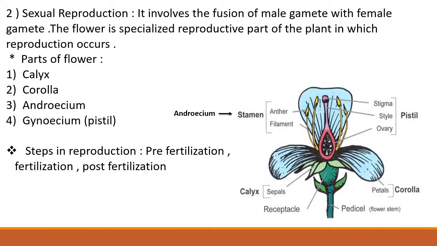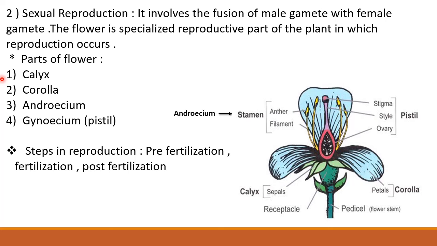The second type of reproduction is called sexual reproduction. Sexual reproduction involves the fusion of male gamete with female gamete to produce a diploid zygote and produce genetically dissimilar offspring. Variations found in offspring are useful for survival and evolution of species. The flower is the specialized reproductive part of the plant in which reproduction occurs.